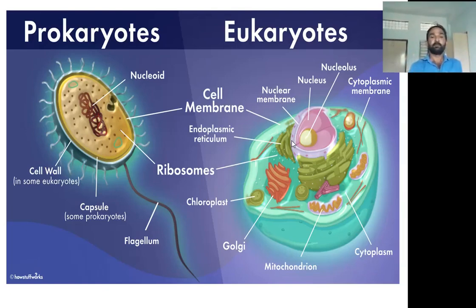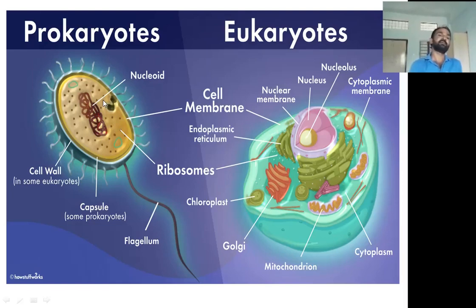Coming to another difference, the cytoplasm of the prokaryotic cell shows only one membraneless cell organelle, which is the ribosome. The remaining cell organelles are not present in the prokaryotic cell.